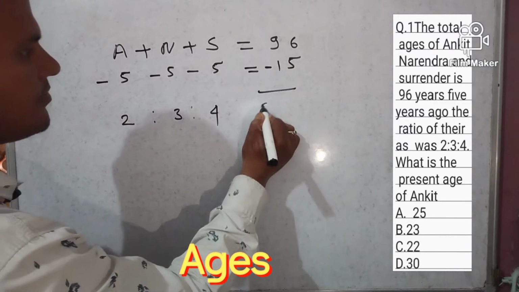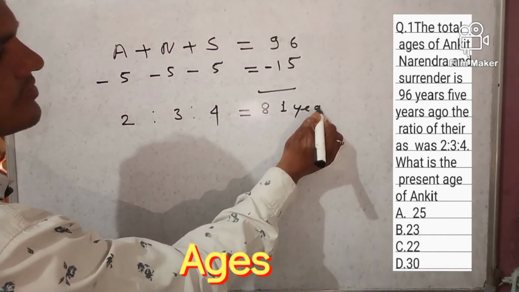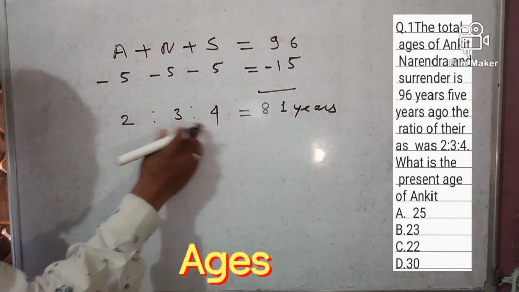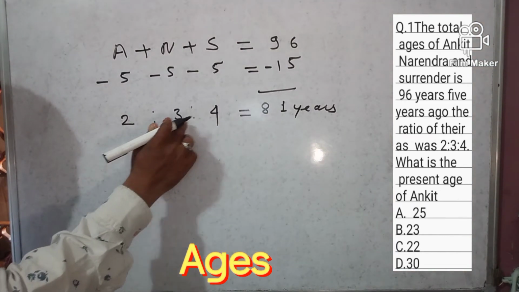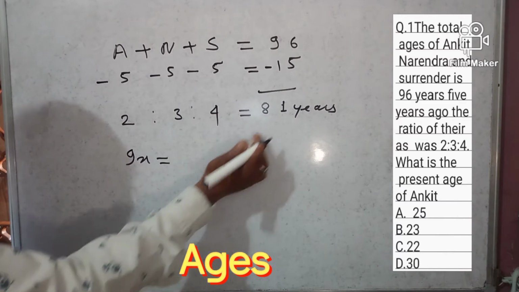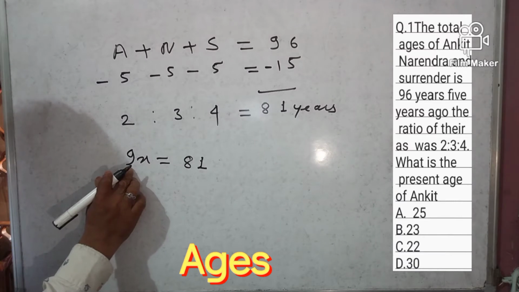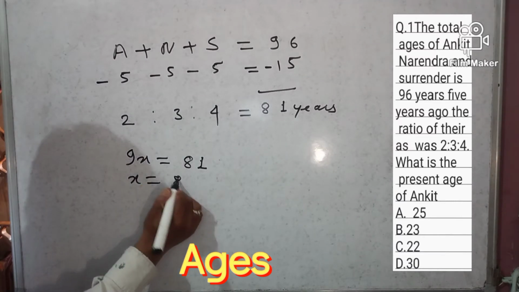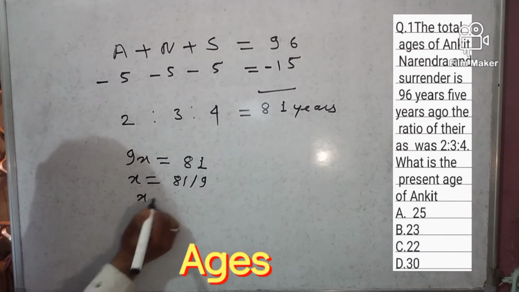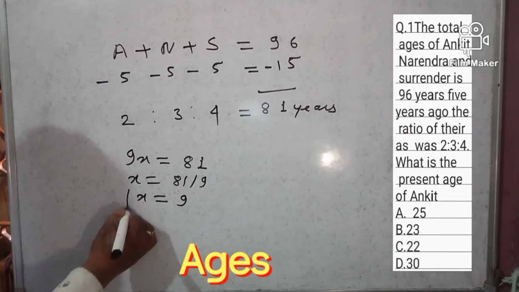So 5 years ago the total was 81 years. 2x, 3x, 4x is 9x, and 9x is equal to 81. So x is equal to 81 by 9. Now x is equal to 9.